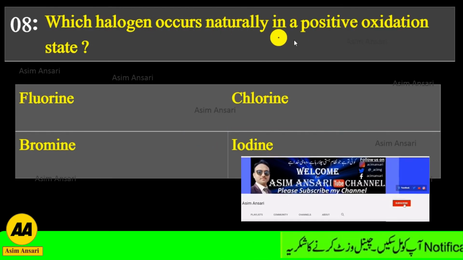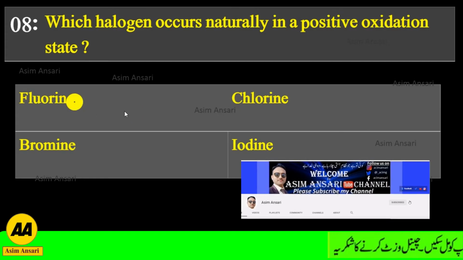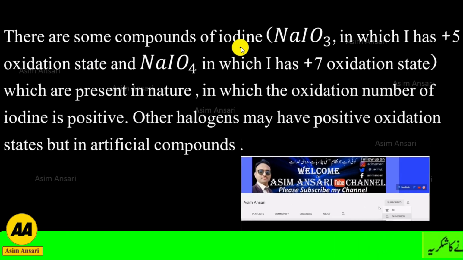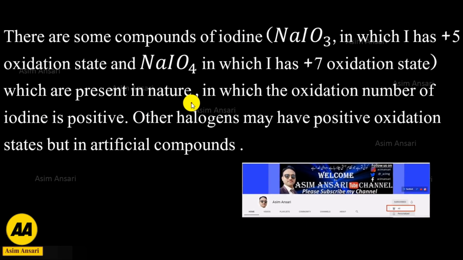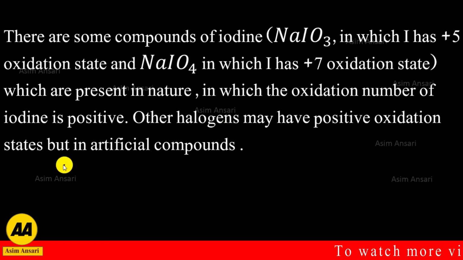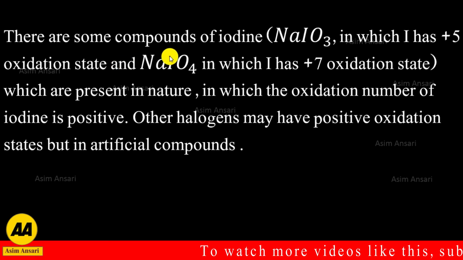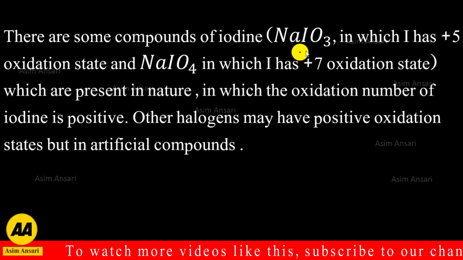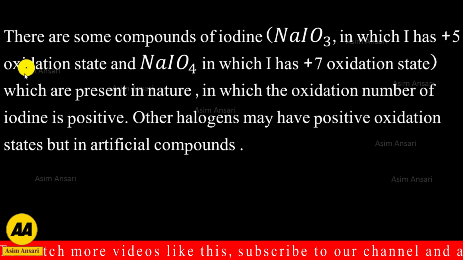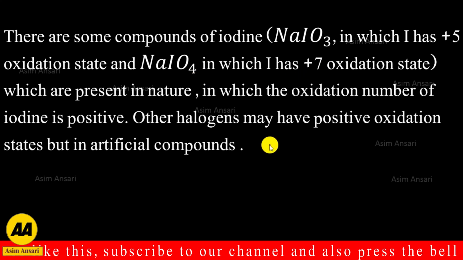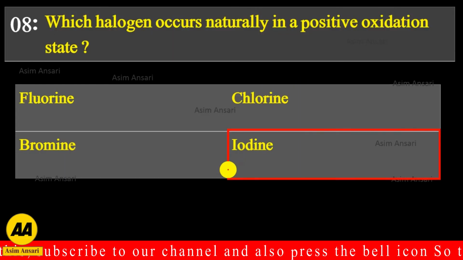Next, which halogen occurs naturally in a positive oxidation state: fluorine, chlorine, bromine or iodine? There are some compounds of iodine present in nature in which the oxidation number of iodine is positive. Other halogens may have a positive oxidation state but only in artificial compounds. The compounds of iodine which show a positive oxidation state are NaIO3, in which iodine has +5 oxidation state, and NaIO4, in which iodine has +7 oxidation state. So the exact answer is iodine.